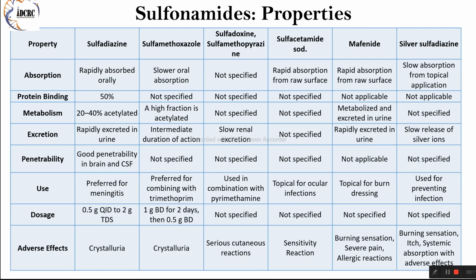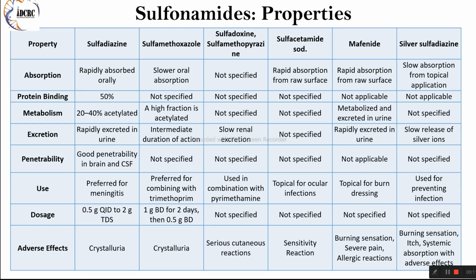Silver sulfadiazine. Silver sulfadiazine is a topical sulfonamide cream with broad-spectrum antimicrobial activity, including activity against resistant bacteria such as Pseudomonas species. It is commonly used for preventing infections in burn wounds and chronic ulcers. Sulfasalazine. Sulfasalazine is used primarily in the treatment of inflammatory bowel diseases such as ulcerative colitis and rheumatoid arthritis.